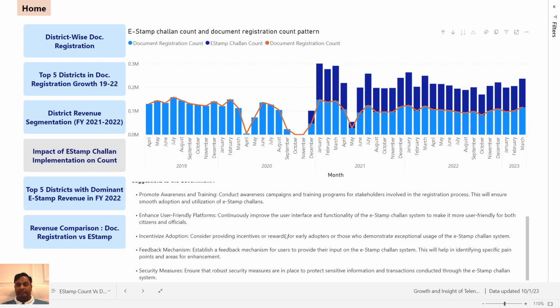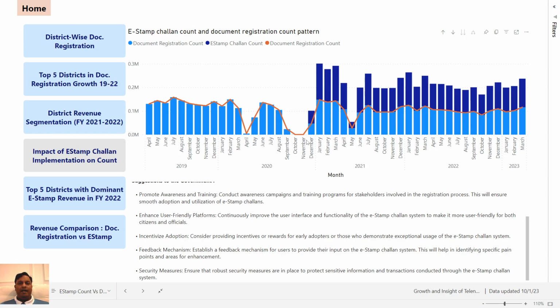Lastly, feedback is very important. Establish a feedback mechanism. People who are using it, they can give feedback on how the experience is, and based on that you can change the system. And security, which is very important, ensure that robust security measures are in place to protect sensitive information and transactions conducted through the e-stamp challan system.